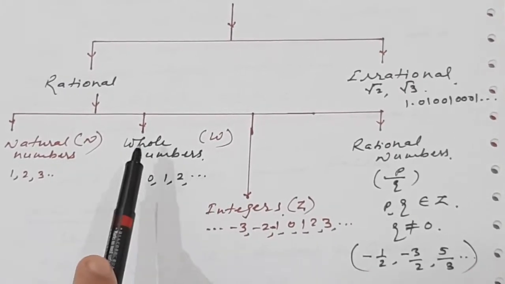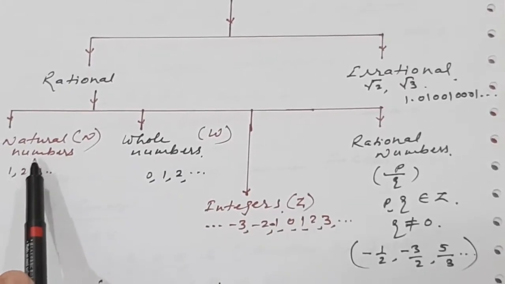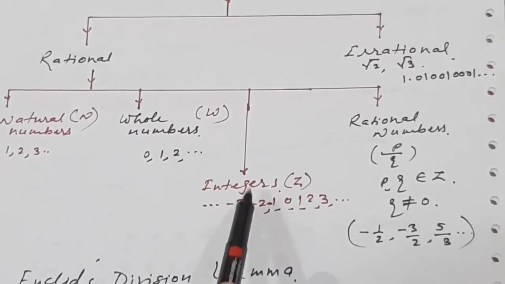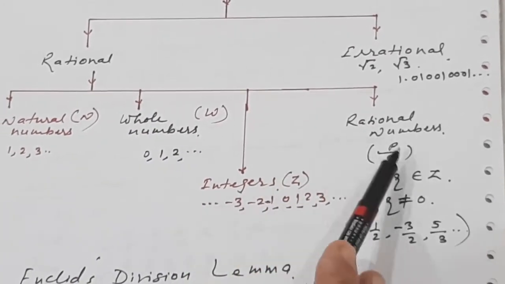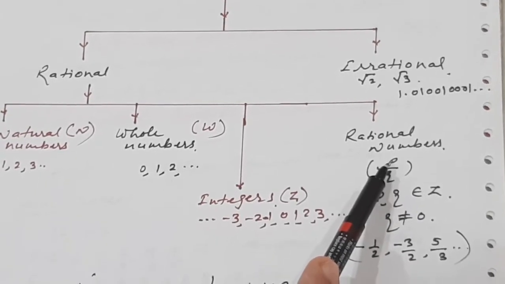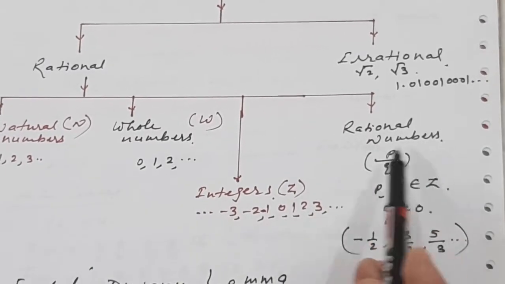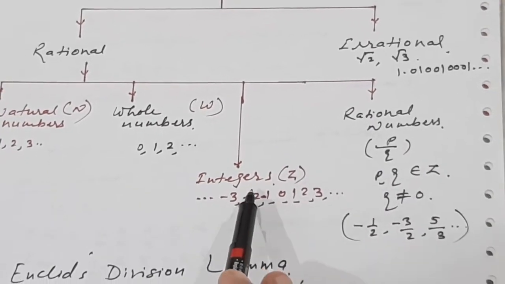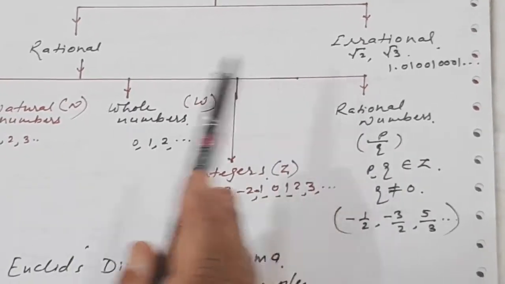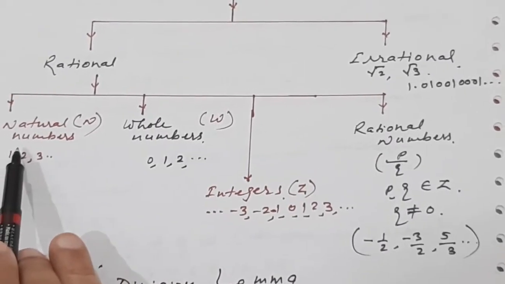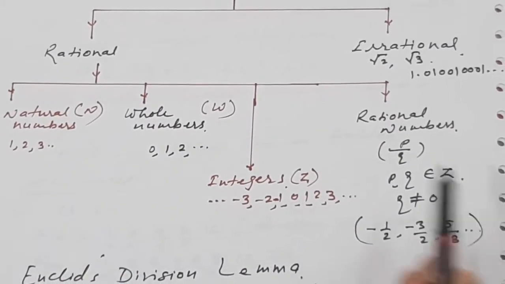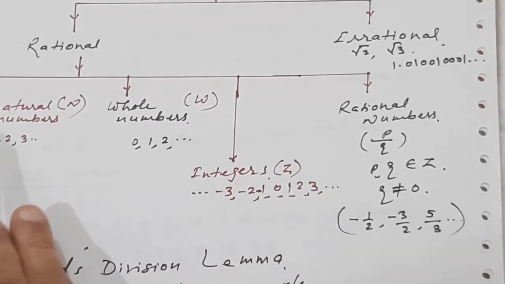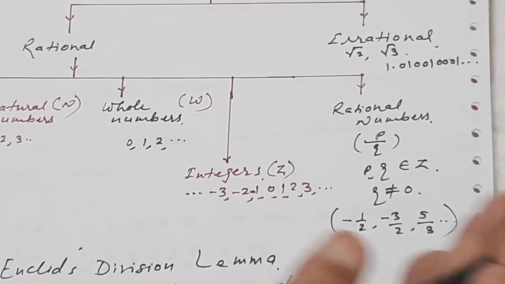Remember one thing: the rational numbers are the superset for these three. That means every natural number is a whole number, every whole number is an integer, and all these together are rational numbers. But if you come from the other side, every rational number is not an integer, every integer is not a whole number, and every whole number is not a natural number. So from rational to integer, it is not; and from natural to rational, it is yes.